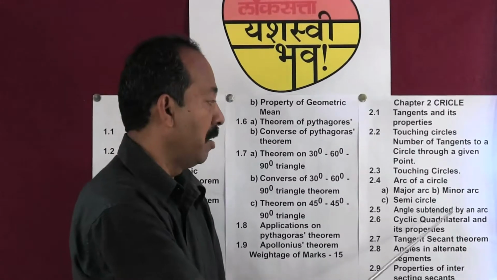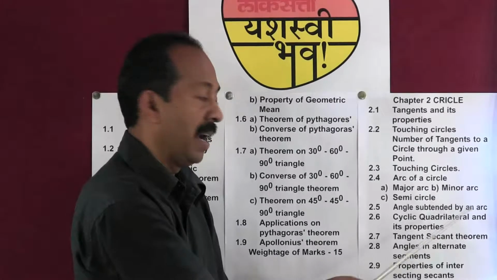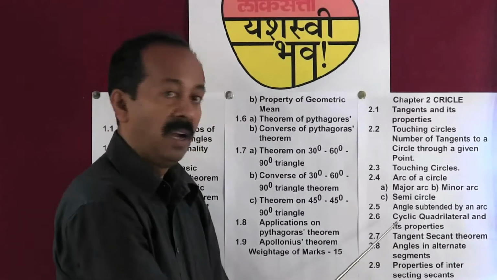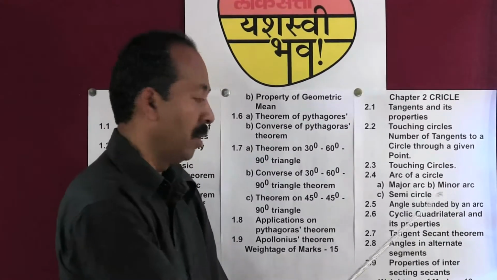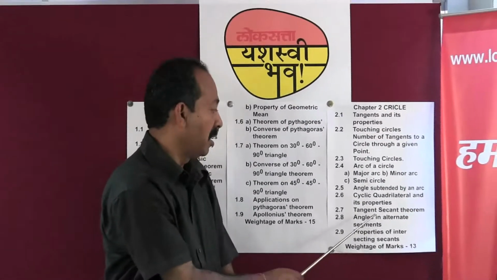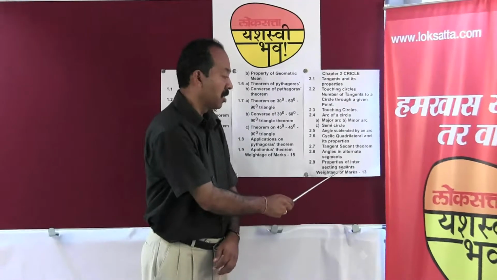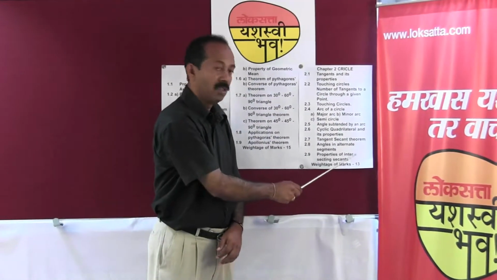Angle subtended by an arc. Cyclic quadrilateral and its properties. Tangent secant theorem. Angles in alternate segments. Properties of intersecting secants, and the weightage of marks for this particular chapter is 30.